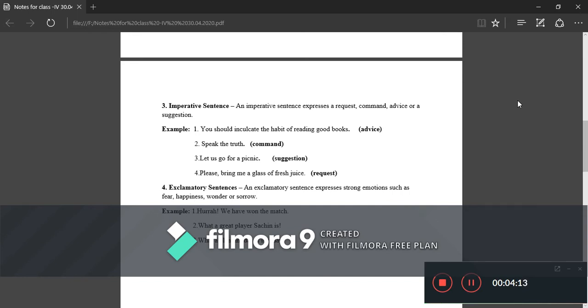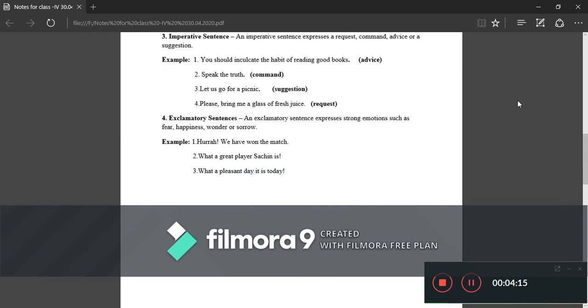Now, fourth one is exclamatory sentences. Exclamatory sentences express strong emotions such as fear, happiness, wonder, or sorrow. In other words, we can say exclamatory sentences are those sentences which express our sudden feeling of joy or sorrow. Examples are there. Hurrah, we have won the match! And these sentences always come with the sign of exclamation.